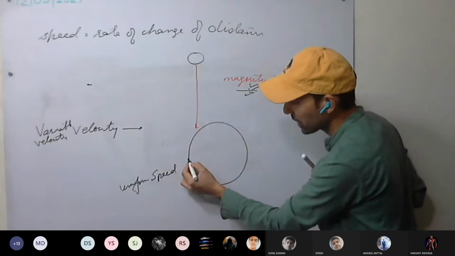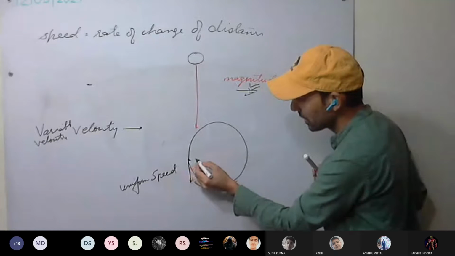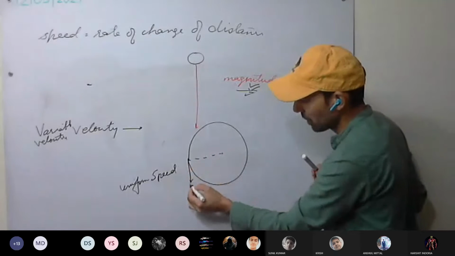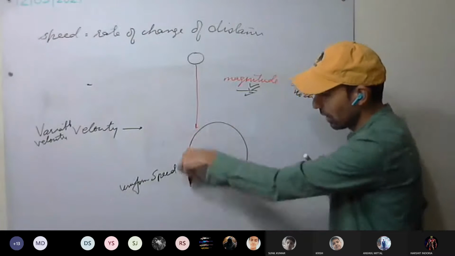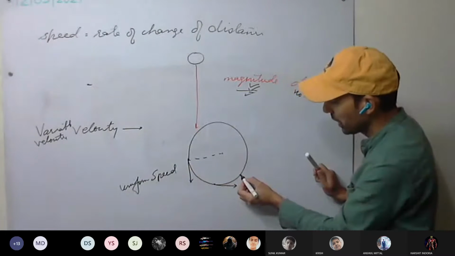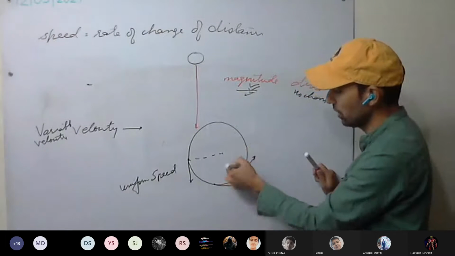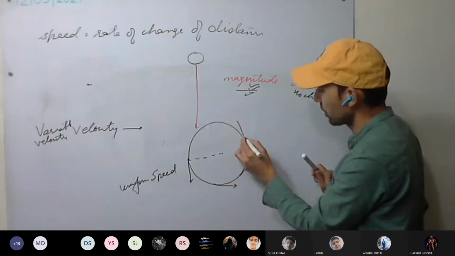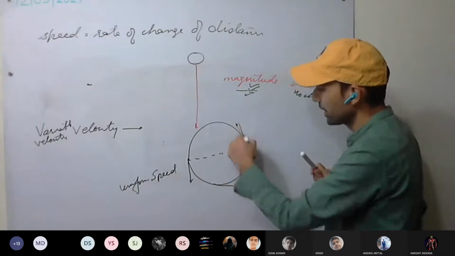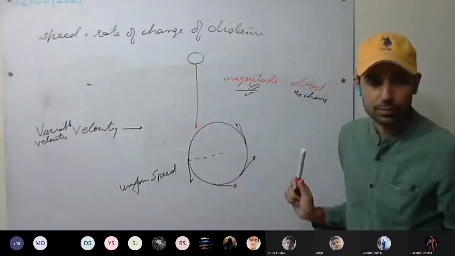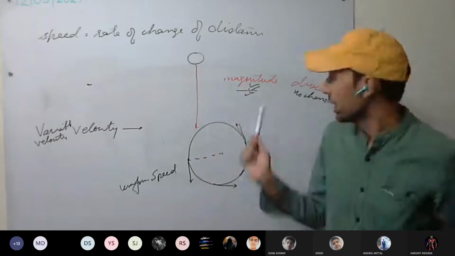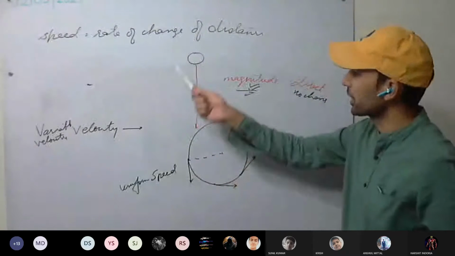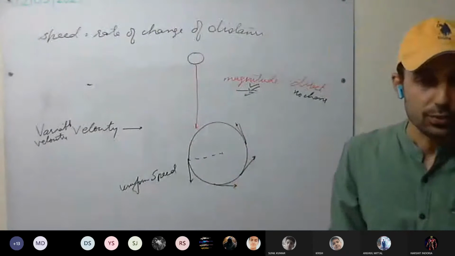But see the direction at present, the direction is this, that is tangent to the circle, 90 degrees to the radius. At this position, its direction is changed to this one. Earlier this one, this one. At this point, its direction will be this. Always tangent to the motion. So you can see the direction is changing, but the magnitude remains the same. So it's the case of variable velocity. Understood this one?